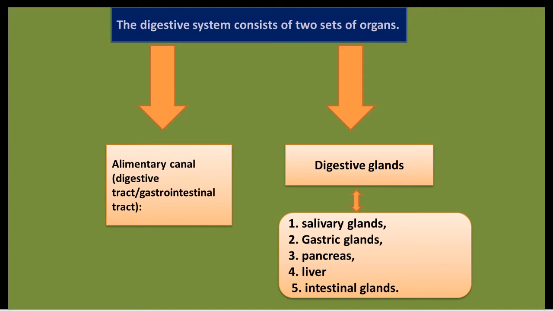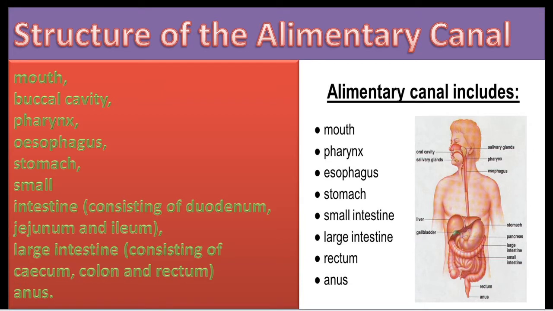The parts of the body concerned with the digestion of food form the digestive system. Your digestive system consists of two sets of organs. One set is the alimentary canal, which is also called the digestive tract or the gastrointestinal tract. Then the digestive glands: salivary glands, gastric glands, pancreas, liver and intestinal glands. We'll see the structure of the alimentary canal.